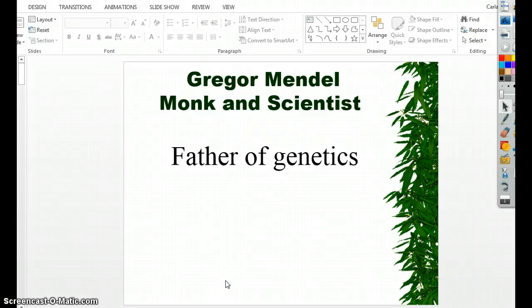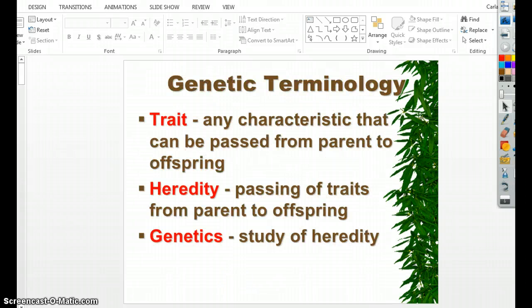Okay, we're going to be talking about genetics, and specifically this time Gregor Mendel, who is known as the father of genetics. But before we get started, there's some terms you need to know. Trait: any characteristic that is passed from parent to child. Heredity is the passing of the traits from parents to offspring. And genetics is the study of heredity, so studying the passing of traits from generation to generation to generation.